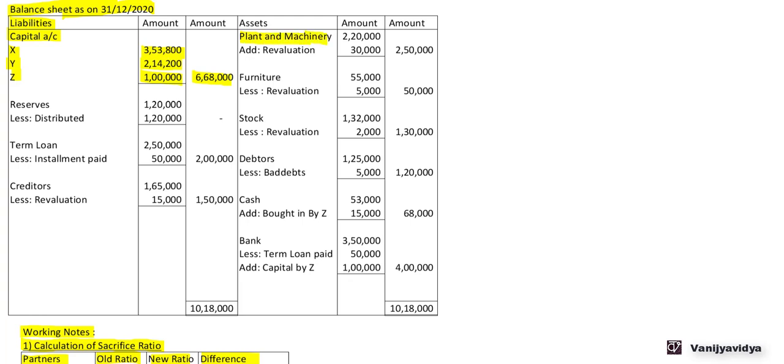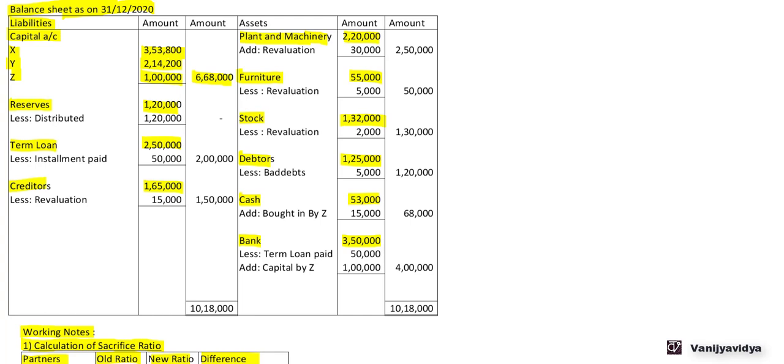Now for other assets, we have copied it directly from the balance sheet. Plant and machinery 2,20,000, furniture 55,000, stock 1,32,000, debtors 1,25,000, cash 53,000, bank 3,50,000. Now in reserves 1,20,000, term loan 2,50,000, creditors 1,65,000.